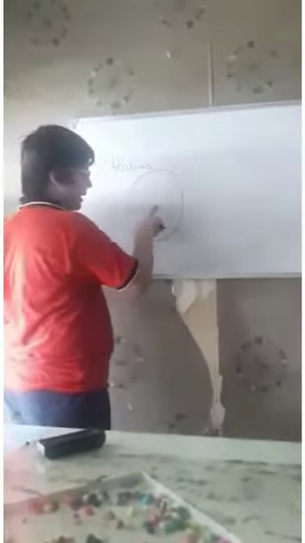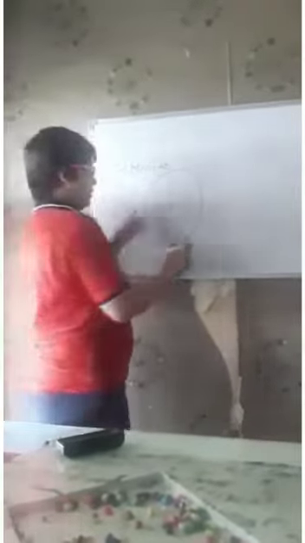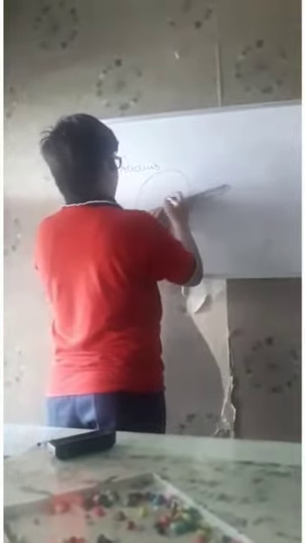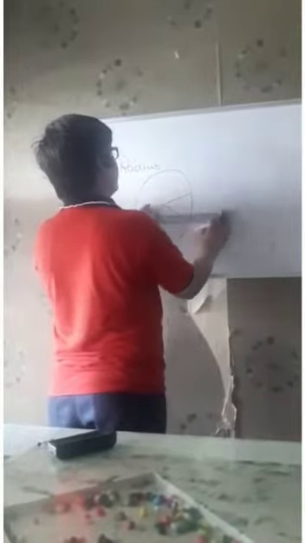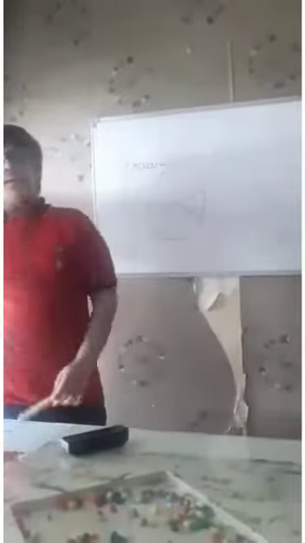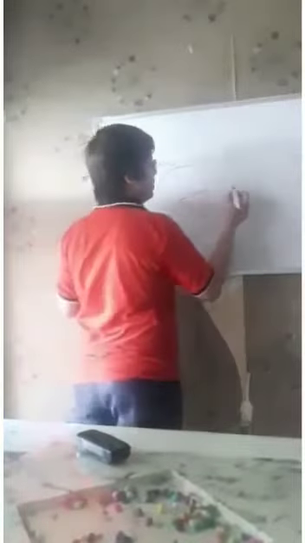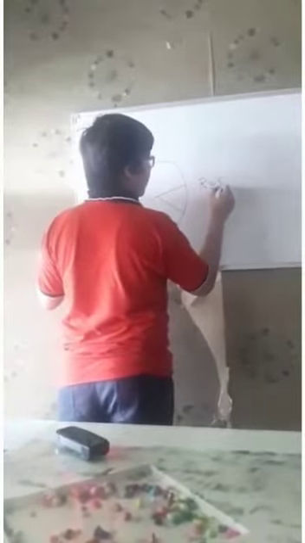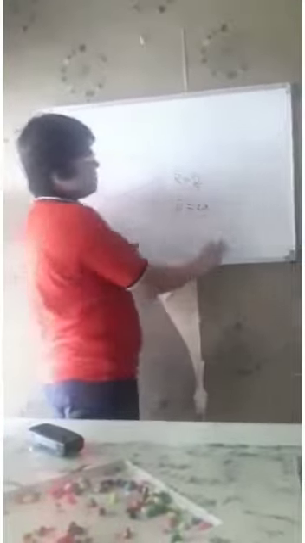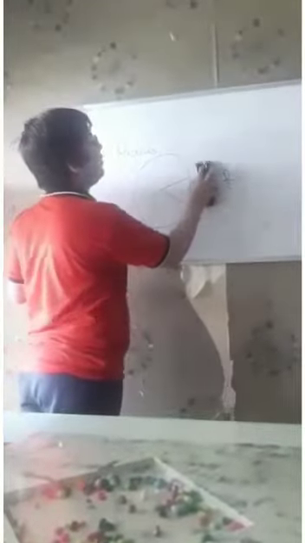Because one edge is touching the center of the circle and the other is touching the boundary. In simple language, radius is half of diameter. Radius equals d upon 2, half of diameter, and diameter equals 2r, two times the radius.